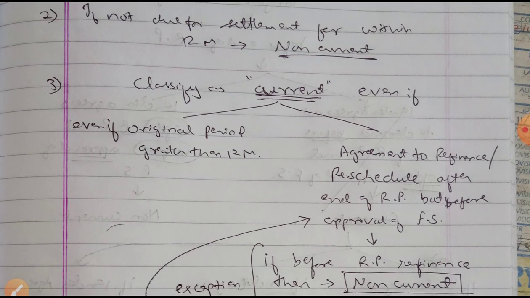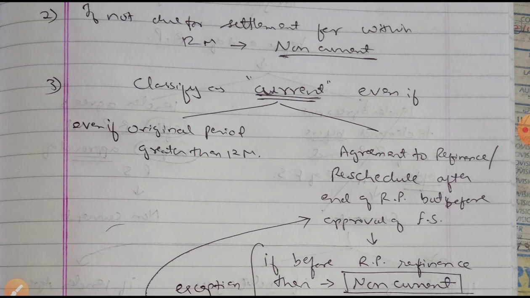Third, we have to classify the long-term agreement as current, even if the original period is greater than 12 months, if after the end of the reporting period, say on 31st March 2019, the loan is due on 30th June 2019, within 3 months from the end of the reporting period. It would be classified as current even if the long-term agreement was for a period of more than 1 year.